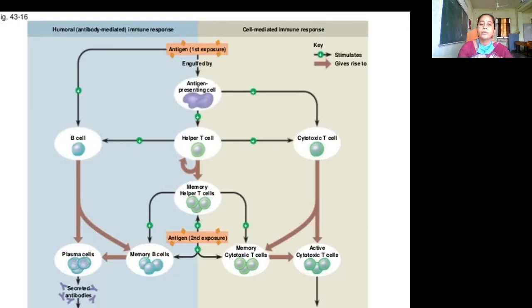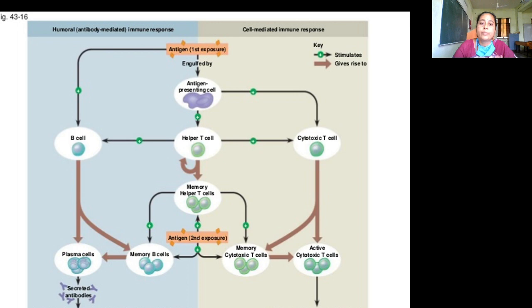This is the mechanism of humoral immune response and cell-mediated immune responses. In these humoral immune responses, at first exposure to the antigen, it will stimulate the antigen presenting cells to engulf by the helper T cells and cytotoxic T cells and B cells.